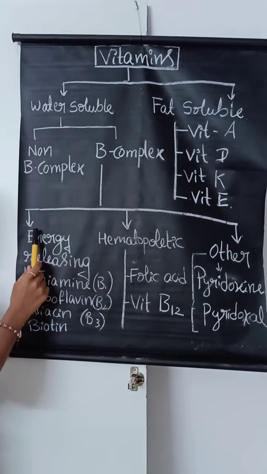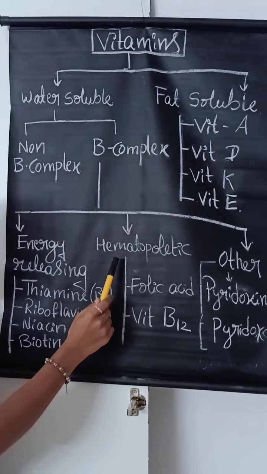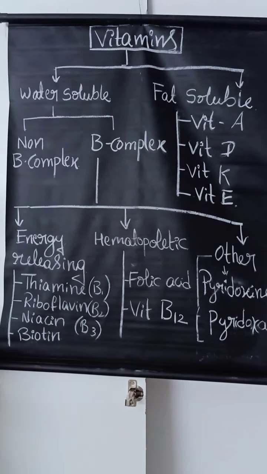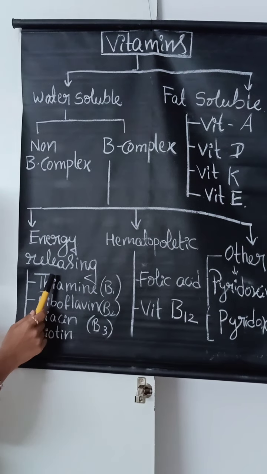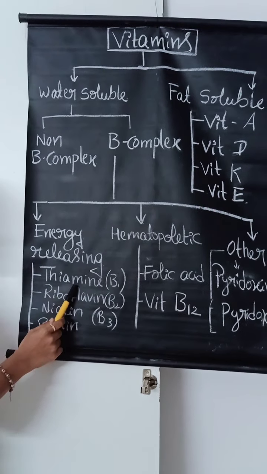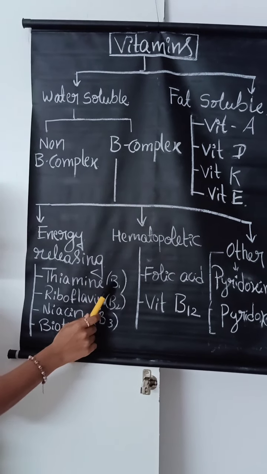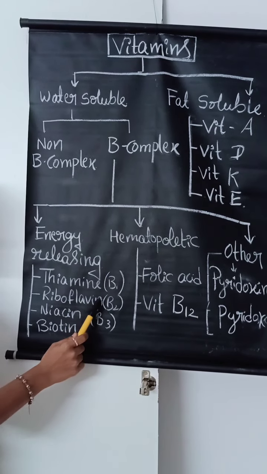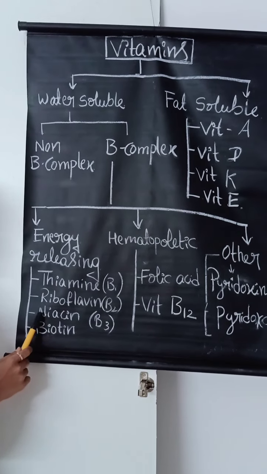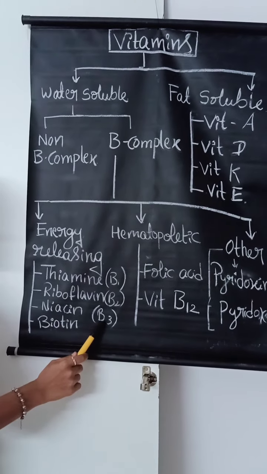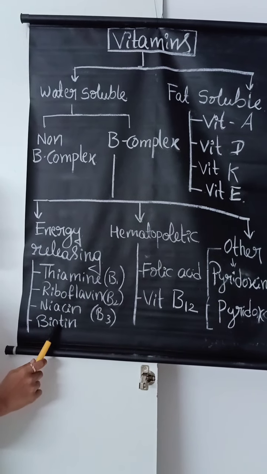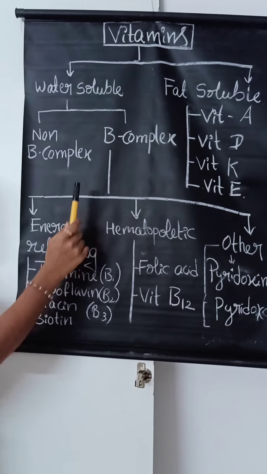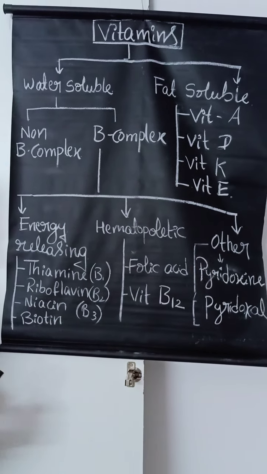The first is energy releasing, then hematopoietic, and other vitamins. In energy releasing, the first one is thiamine, which is also called vitamin B1. The second one is riboflavin, also called vitamin B2, then niacin, which is vitamin B3, and biotin. These come under energy releasing, which comes under the B complex vitamins.